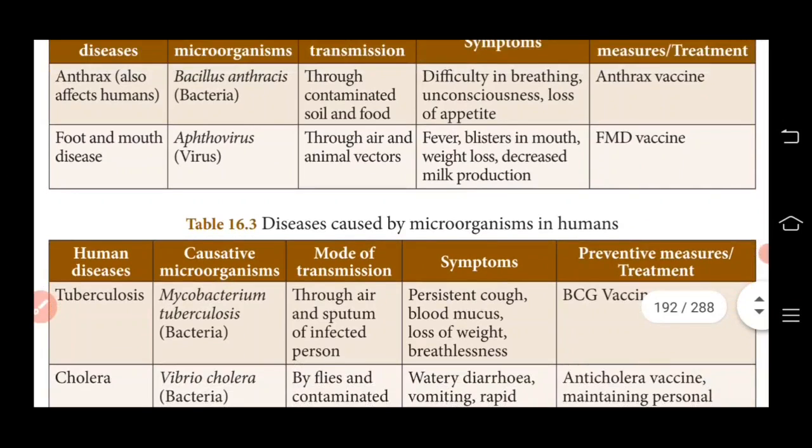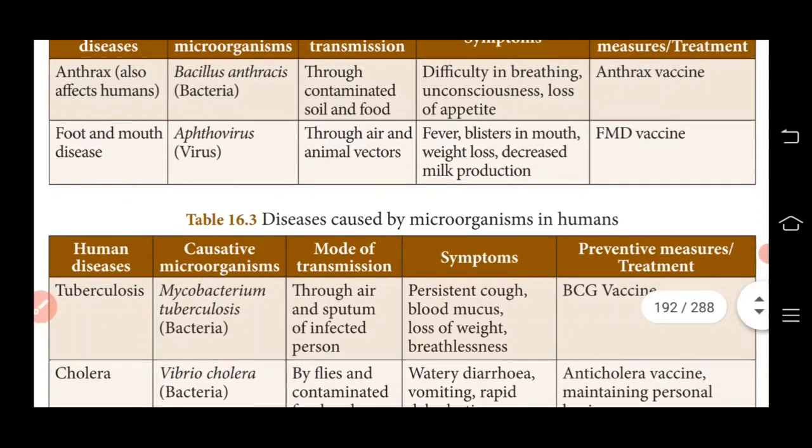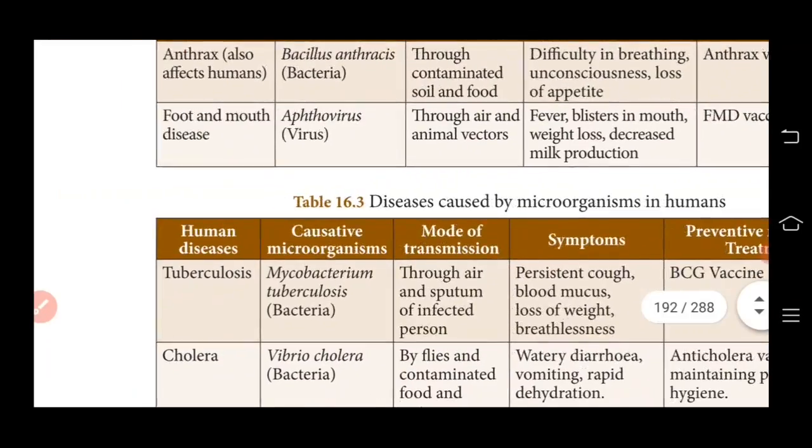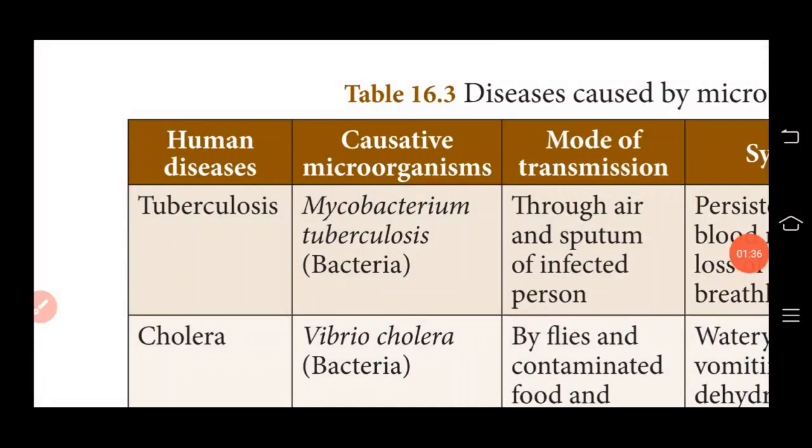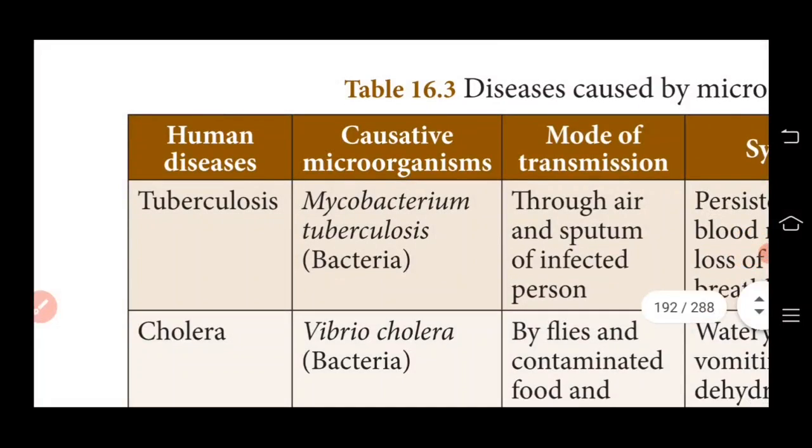And then our next topic is diseases caused by microorganisms in humans. First one is tuberculosis. Tuberculosis is a bacterial disease. It spreads through inhaling tiny droplets from the cough or sneeze of an infected person. Students, it mainly affects the lungs. The causative microorganism is Mycobacterium tuberculosis, a type of bacteria. The mode of transmission is through air and sputum of an infected person.